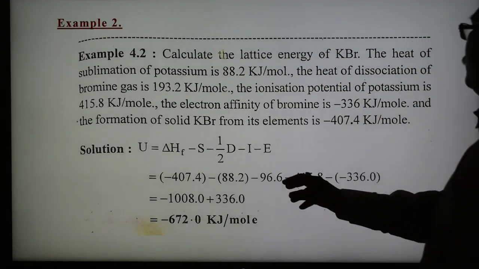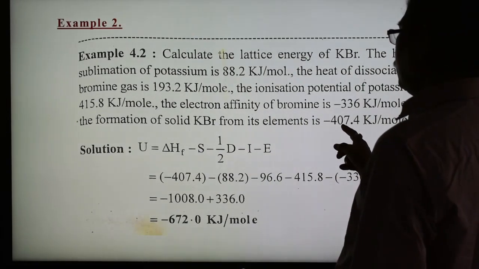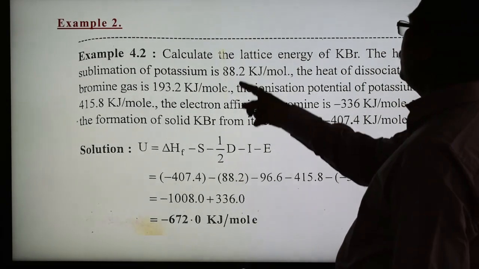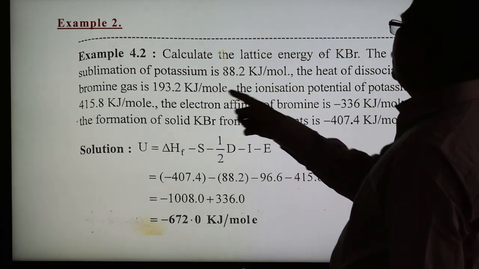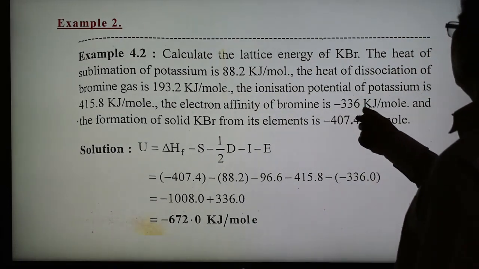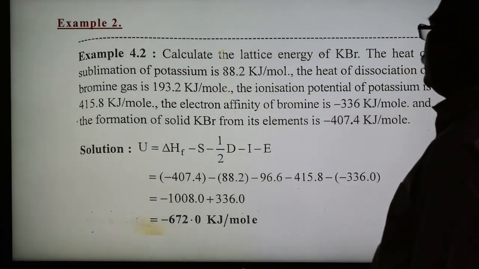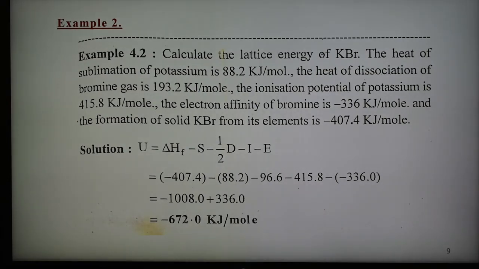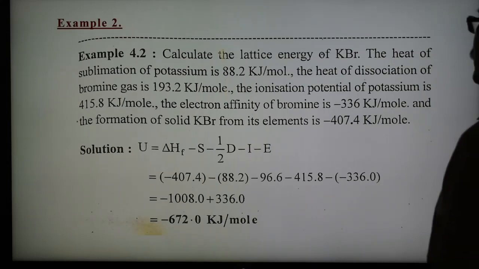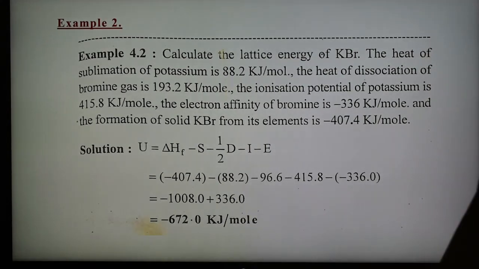All the values are given for this compound, and by putting in all these values and calculating, we get the lattice energy.